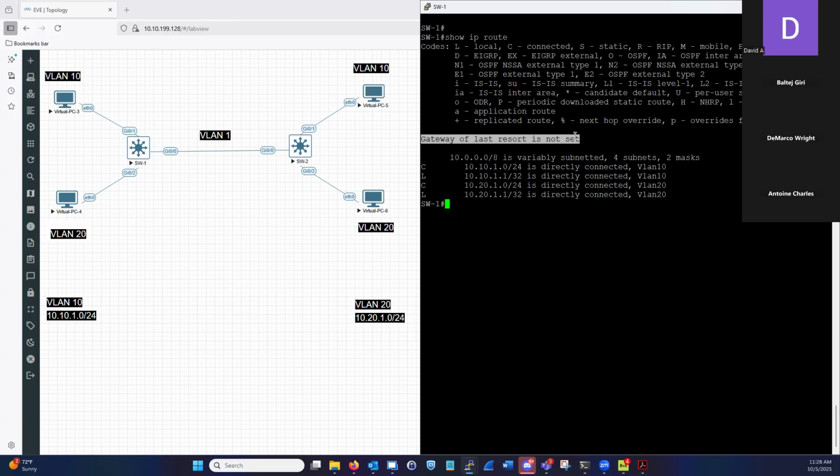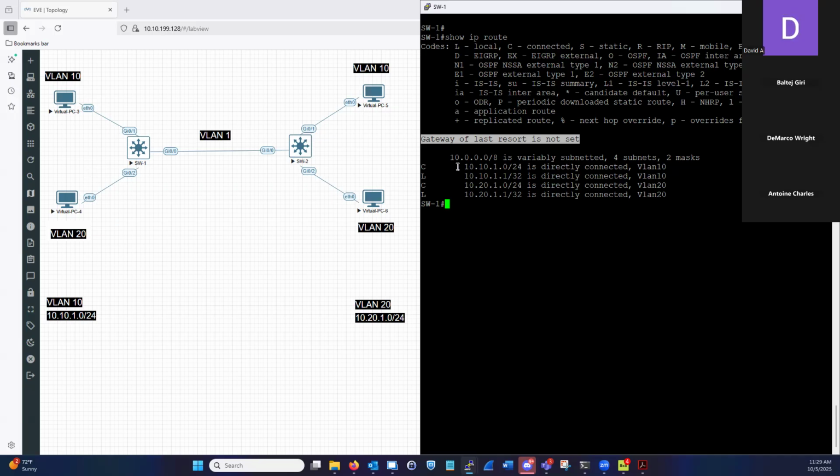It means, hey, if I can't find the destination network in my routing table, that means I don't know where to send it. I'm just going to send it to that next hop that I have configured as the gateway, and it'll send that packet where it needs to get to. Hopefully. So whenever you don't have your gateway set on your multilayer switch or your Cisco router, it's always going to say this. Keep that in mind.